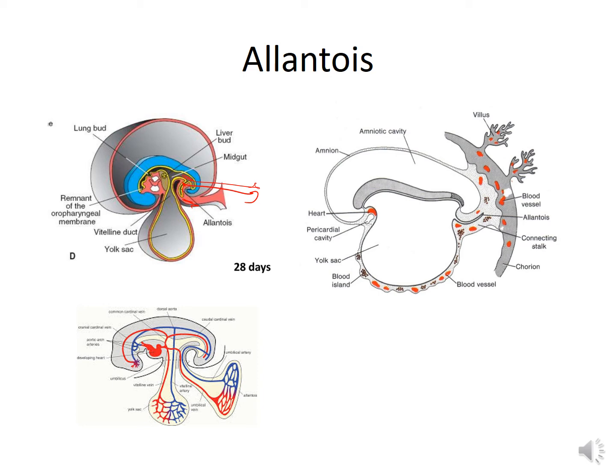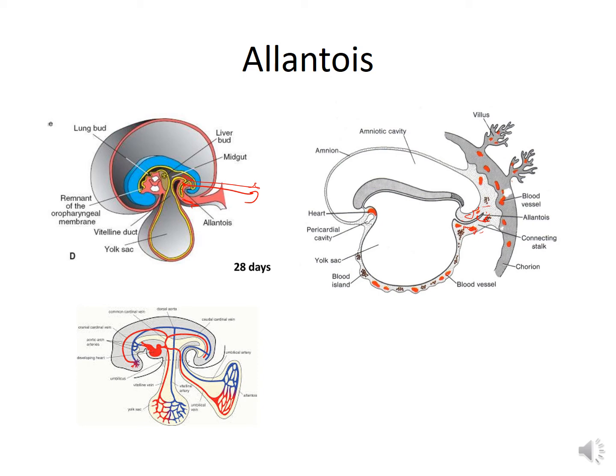Now, in the human embryo, the allantois is a vestigial structure. It neither performs any function during the embryonic life nor leaves any remnant. However, the only significance of this structure concerns the allantoic blood vessels. You can see here the blood vessels which are arising in the mesoderm surrounding this allantois, the extraembryonic mesoderm surrounding the allantois, and continues on to the chorion to become connected to the chorionic blood vessels.